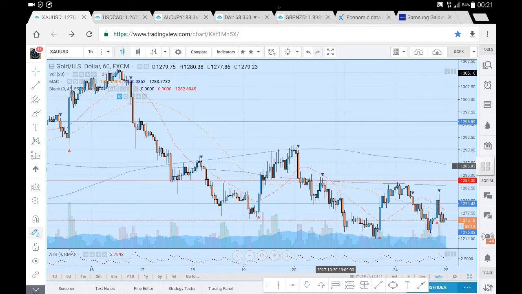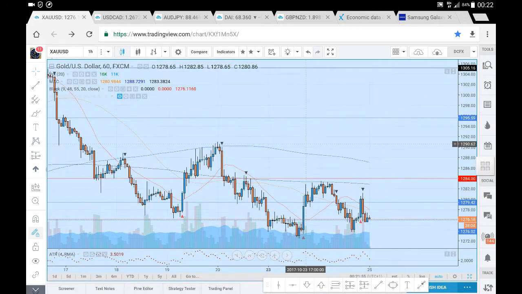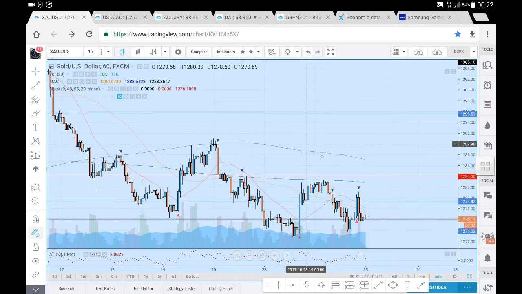So this is the XAUUSD analysis for Wednesday, 25th of October. XAUUSD, also known as gold. Now let's just have a look at what happened on the 24th of October. On the 24th of October, prices didn't actually get up to the major level identified in around this 1284.